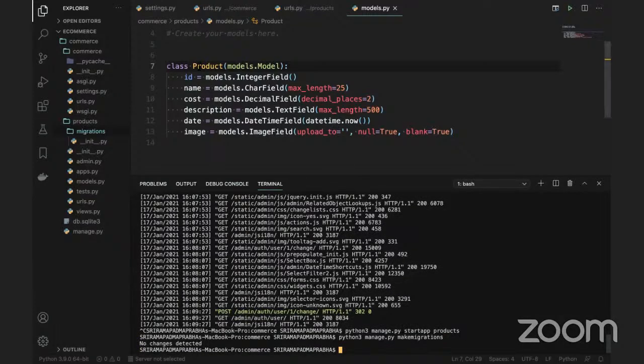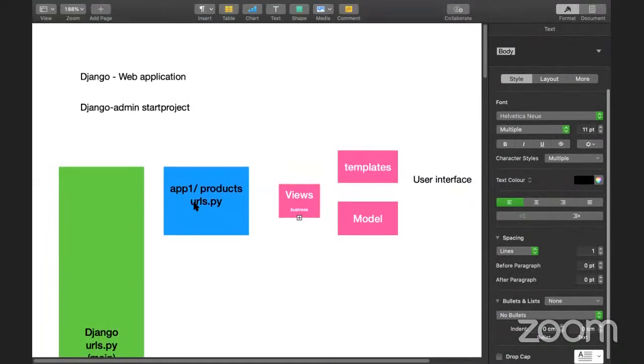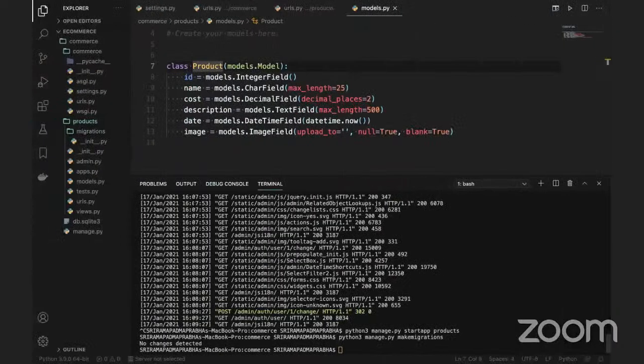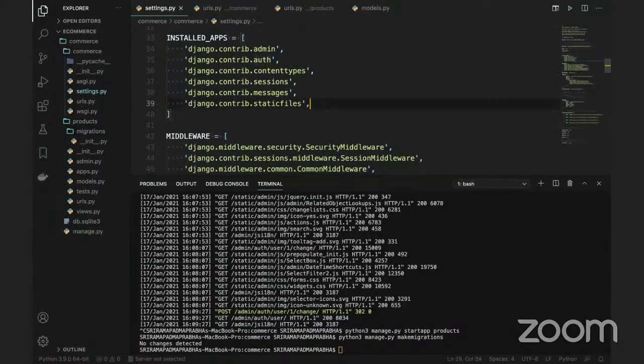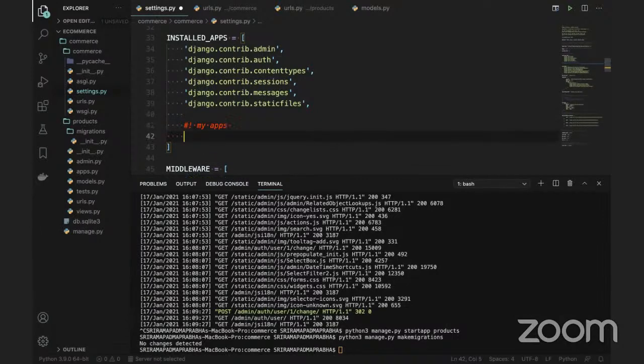It's because you have not registered your app products into the installed apps. Whenever you create any app, for example products, or orders, you need to register it in settings.py. You can go here and add a comment saying my apps. So you can write here the app name, which is products.